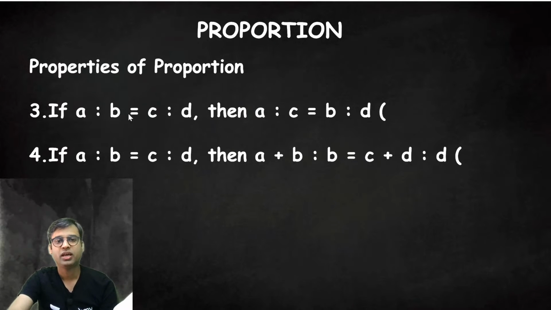If a is to b equal to c is to d, then a is to c equals b is to d. If a is to b equal to c is to d, then a plus b upon b equal to c plus d upon d. This is componendo.